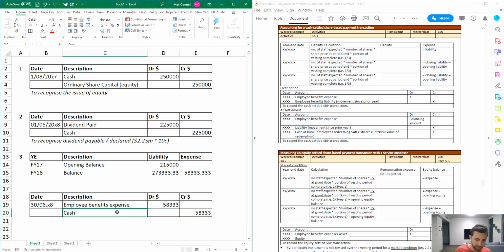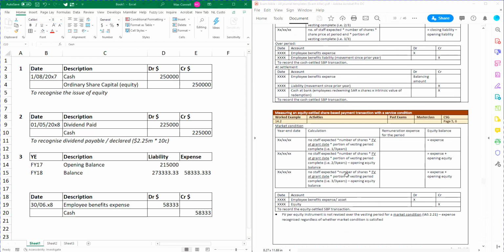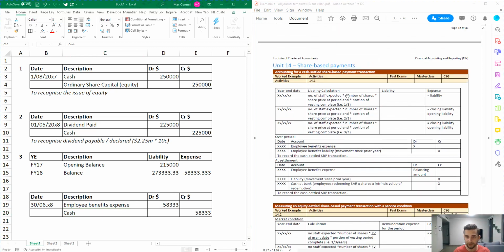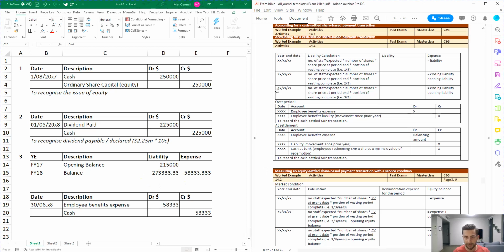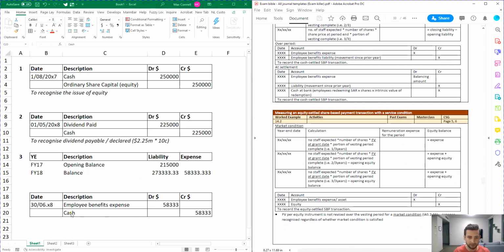Employee benefits expense. And then on the other side, what the journal is going to be is dependent on whether it's a cash settled share-based payment or an equity settled. Now, because this one is going to be paid out of equity, so it's going to be giving them shares, not cash, we need to use this journal down here. So the other side is going to be equity. So we're going to go share-based payment reserve equity.